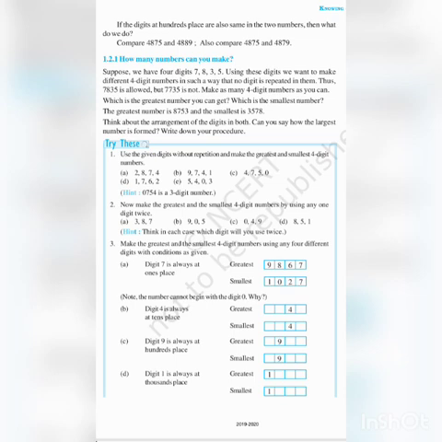Greatest means, I told you, we have to arrange them from biggest to smallest. Smallest means we will arrange from smallest to biggest. Each number will be written only once. Here 2 will be used only once, 8 only once, 7 only once, 4 only once. So you are just forming it. Okay, understood how to frame the greatest and smallest number from the given digits?